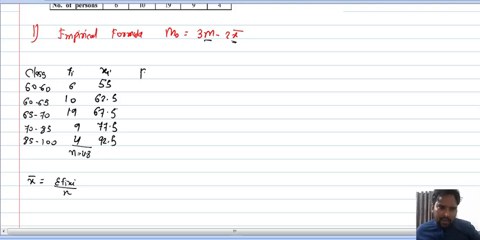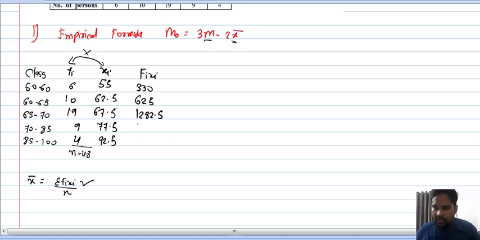Now do fixi as per the requirement of the formula. See, we will prepare columns as per the formula only. Don't cram it. See, here we require sigma fixi, so we prepare fixi. Now do multiplication of this fi and xi. So 55 into 6, 330, 10 into 62.5, 625, 67.5 into 19, so 1282.5. Use calculator, everyone.